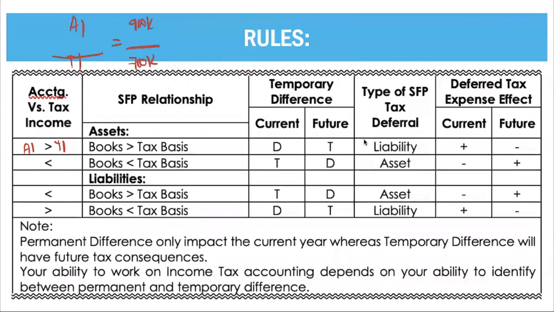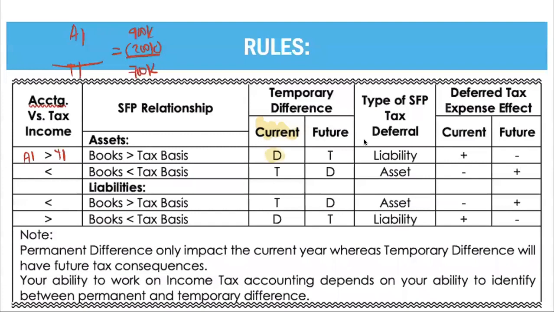To equalize them, what will we do? We need to deduct 200,000. Since you deduct this to get 700,000, which is the taxable income, this deduction results in a future taxable